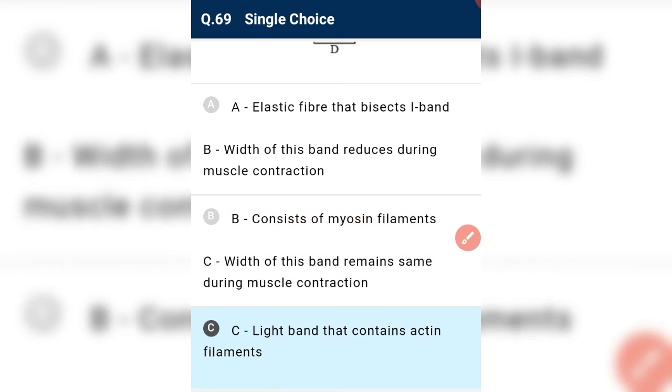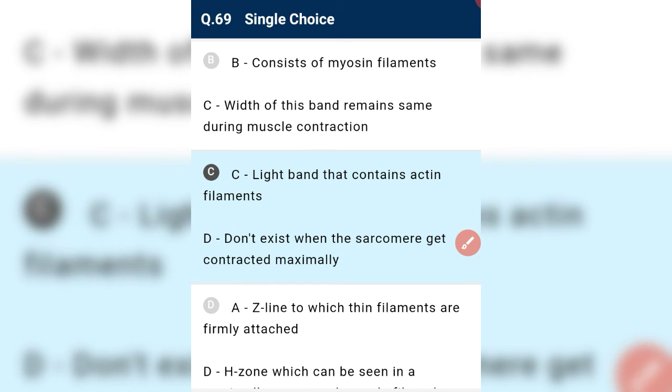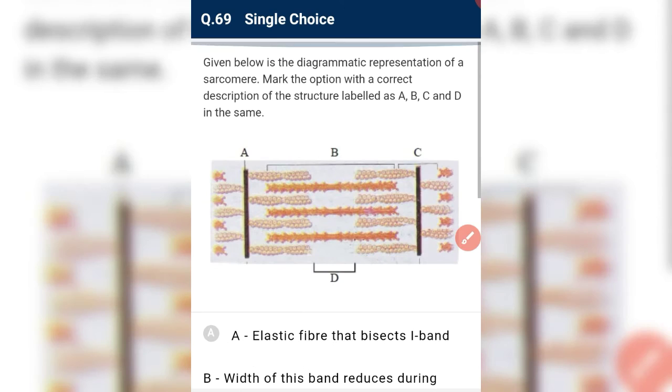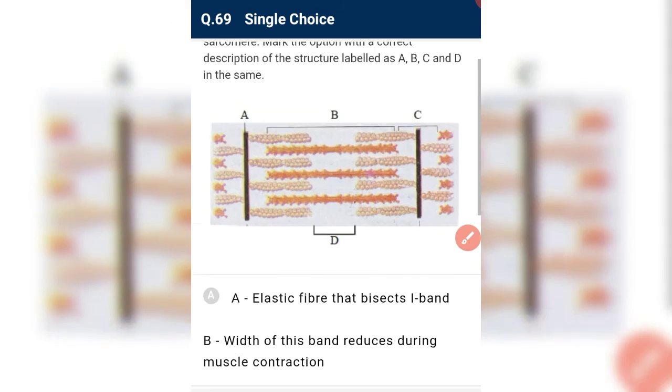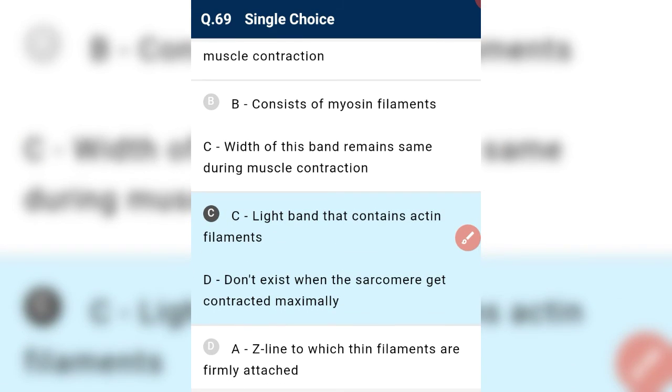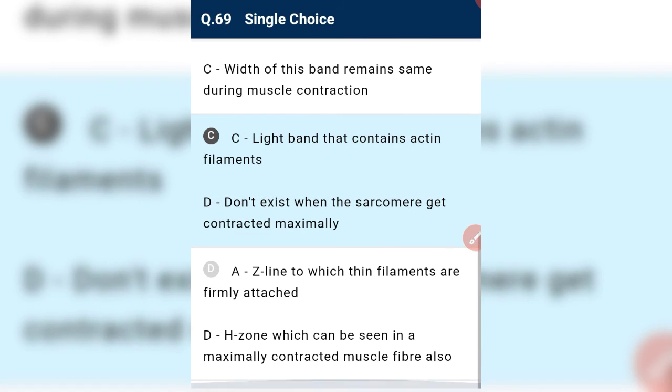Okay, the required answer is about what does not exist, which is D. D is the H zone, where only myosin is present. During muscle contraction the sarcomere contracts and the H zone disappears, and that is our required answer. It is absent in a maximally contracted muscle fiber.